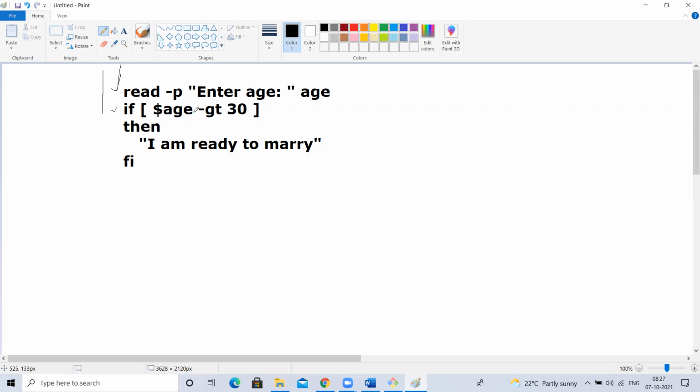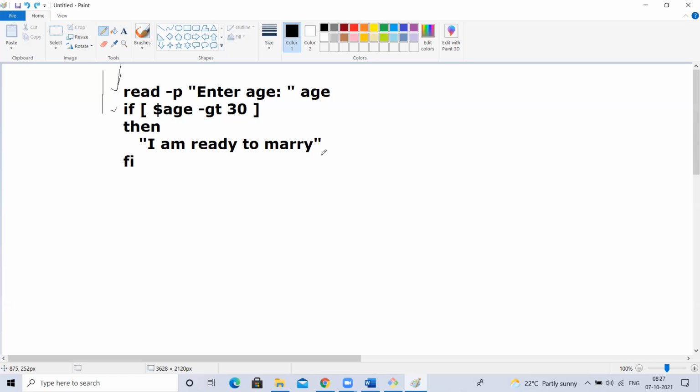If the condition is true, whatever is there between this then and fi, this if indicates the starting of the condition, right? If the condition is satisfied, then what does the shell script have to do? Then you have to write like this. If the condition is satisfied, then whatever is there in between this then and fi has to be executed.